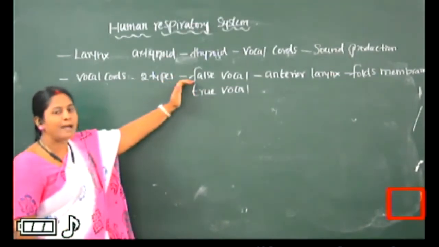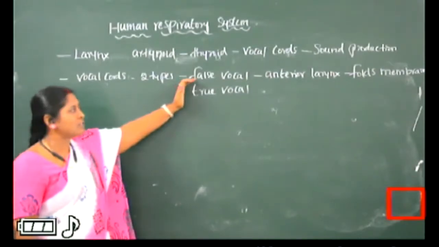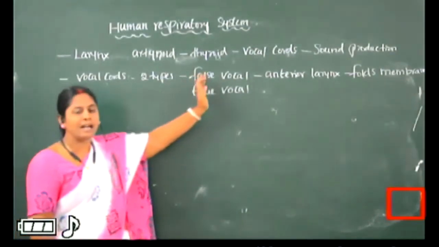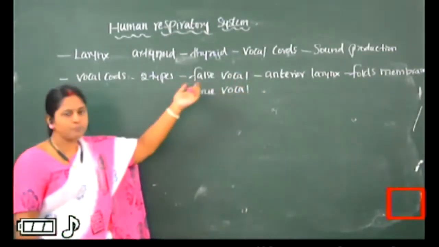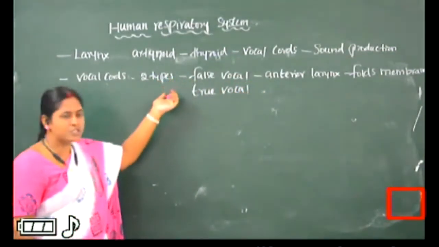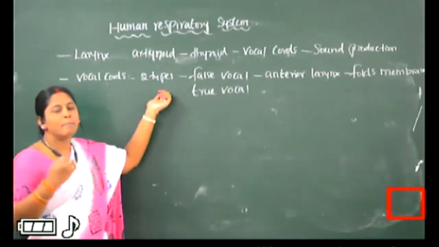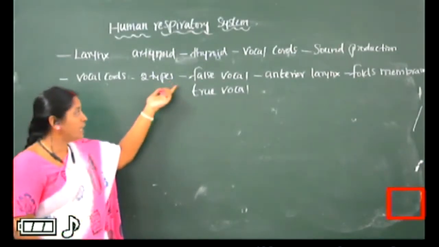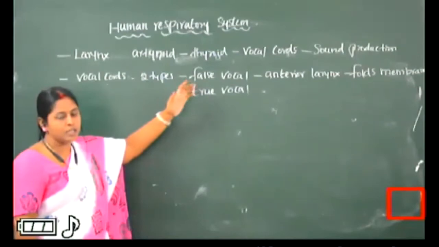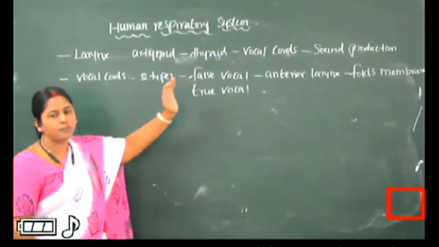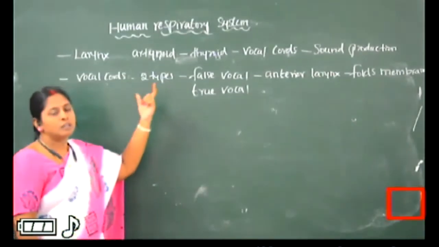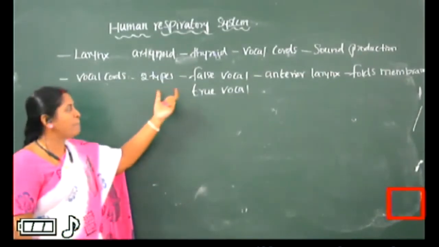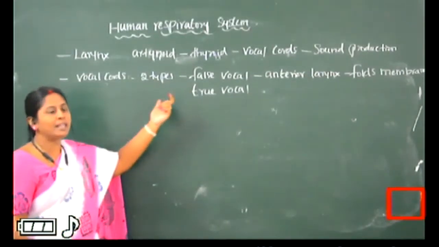The anterior part of the larynx consists of false vocal cords, present because of the membranous folds, so they are called false vocal cords. No phonation, which means no sound is produced from the false vocal cords. They are pink in color.